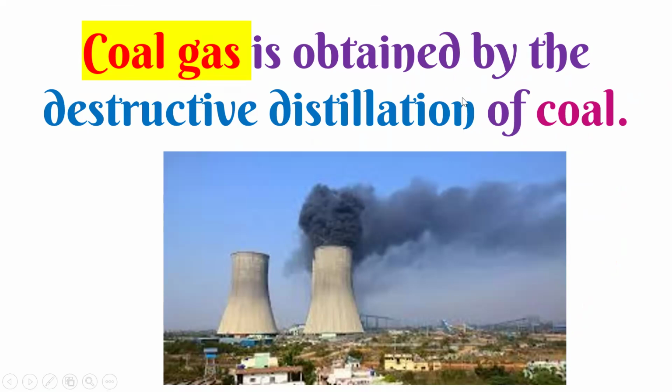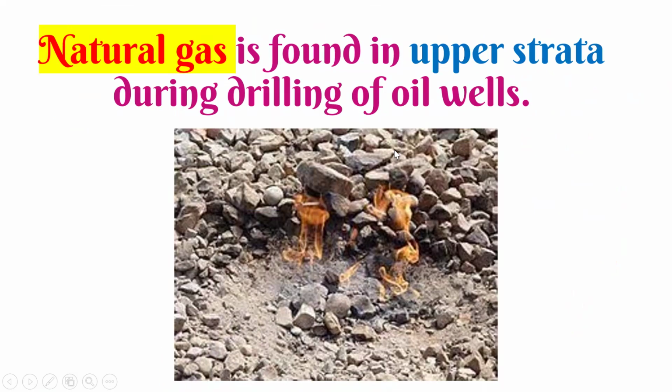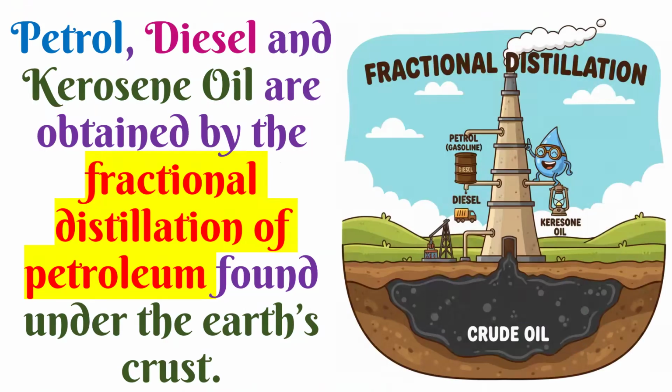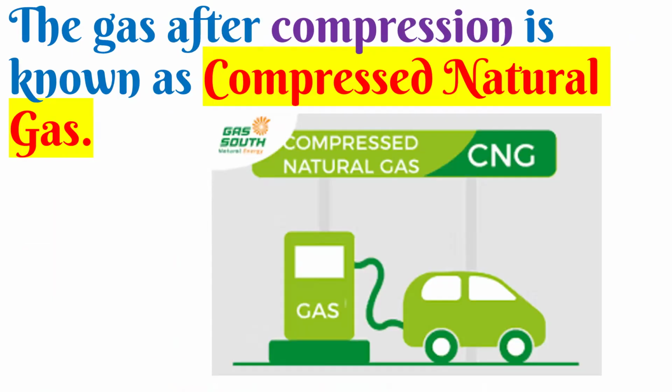Coal gas. It is obtained by the destructive distillation of coal. So one of the hydrocarbons is coal gas. How can we get it? By the destructive distillation of coal. Natural gas. This is already found in the upper strata. Okay, so naturally obtained is natural gas. It is found in the upper strata, and we find it during the drilling of oil wells. And the gas after compression of the natural gas is called compressed natural gas.